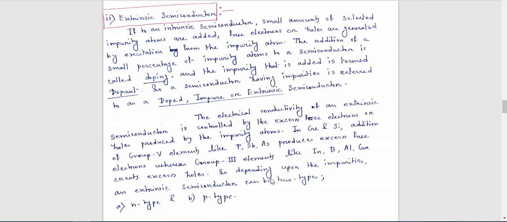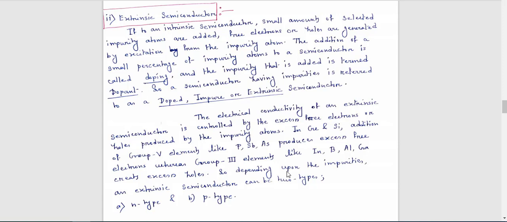So depending upon the doping, you can categorize the extrinsic semiconductor into two types. One is N-type and another is P-type. Now we all know, for an N-type extrinsic semiconductor, the majority carriers are electrons, and for a P-type semiconductor, the majority carriers are holes.